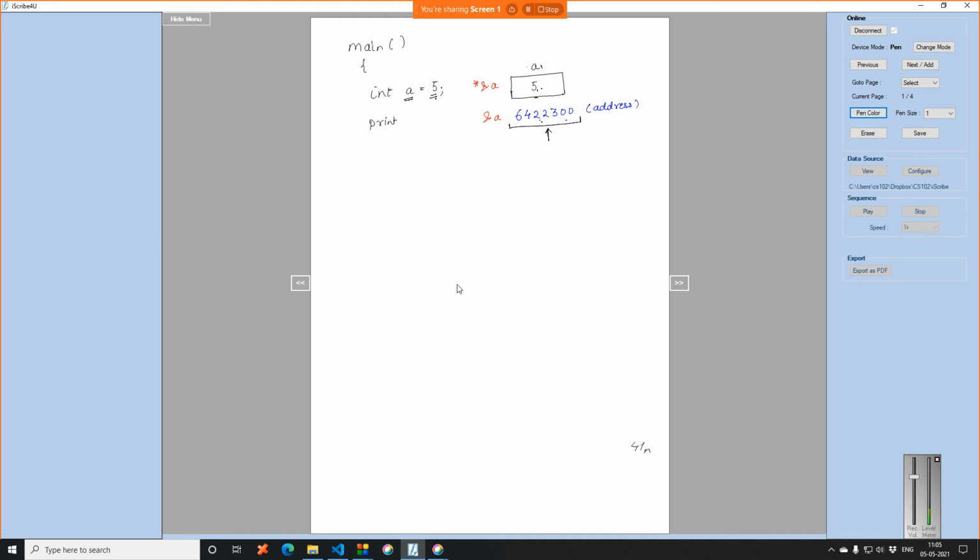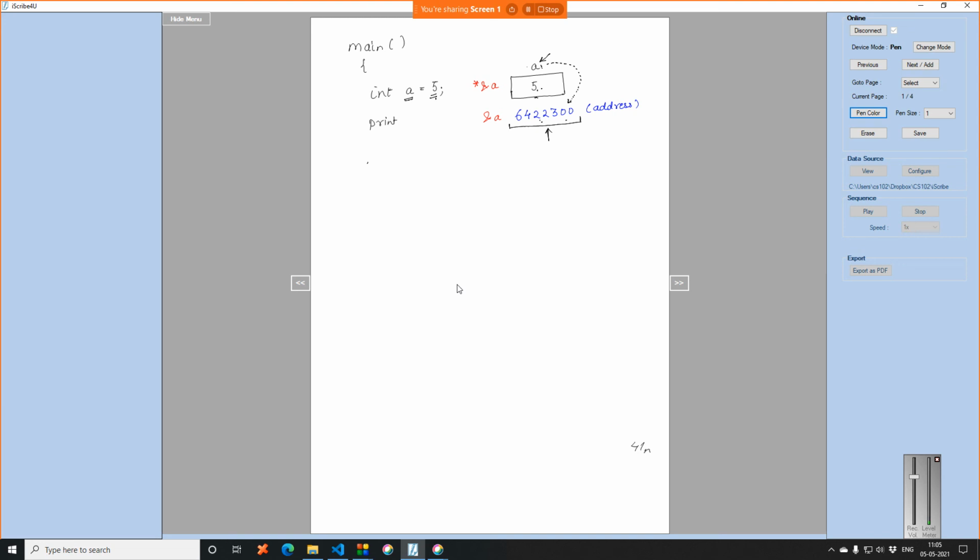So this variable name a is a representation of this particular computer address. When you refer to a person by name, you are internally referring to their roll number.